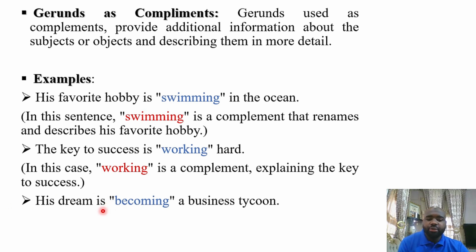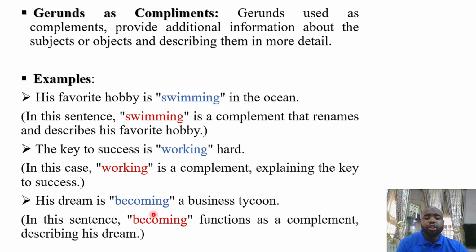His dream is becoming a business tycoon. Becoming here is also what? A complement. It functions as a complement describing his dream, telling you more about his dream. All right? Let's move on.